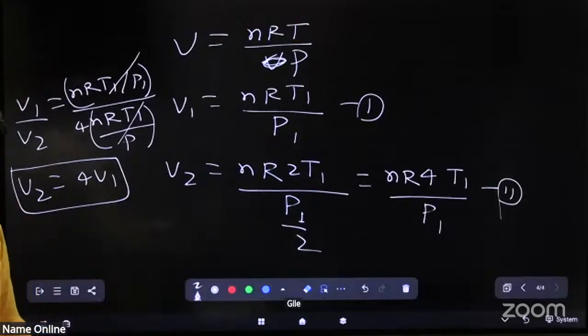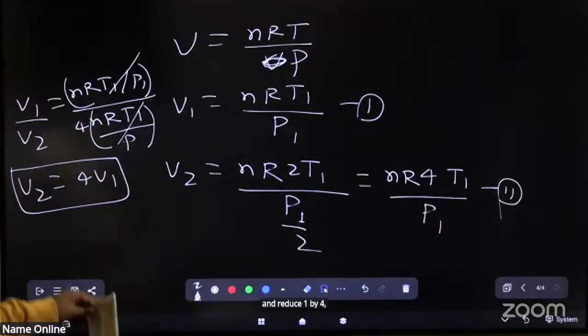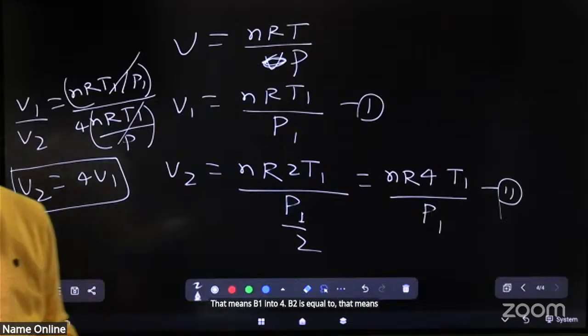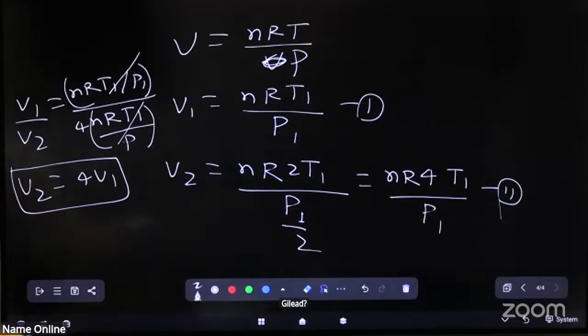Clear? The answer is remain unchanged, no. Be doubled, no. Increase 4-fold and reduce 1 by 4. That means V1 into 4. V2 is equal to 4 V1, that means increased 4-fold, and the correct answer will be option C. Clear? Clear? Next.